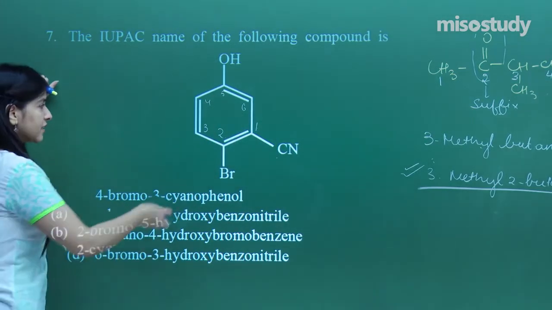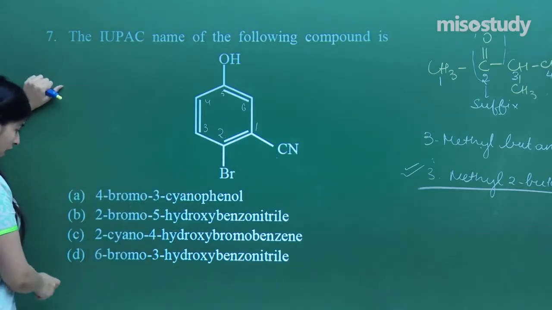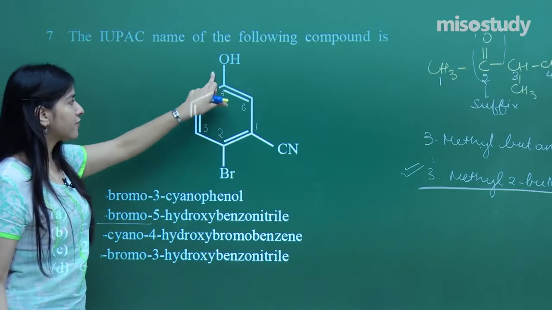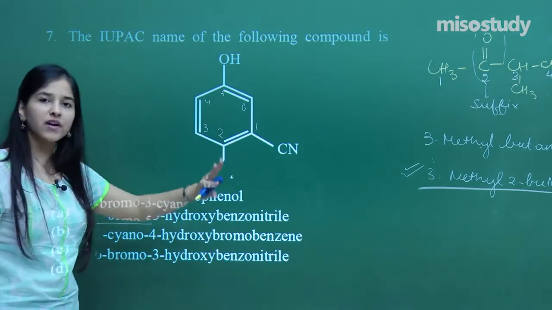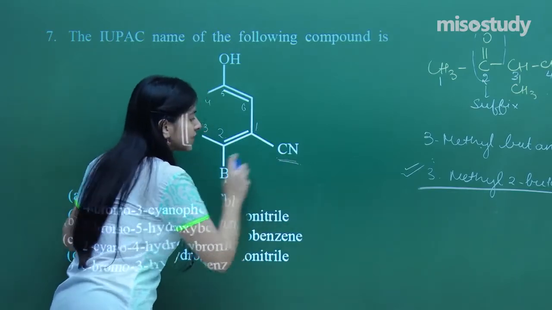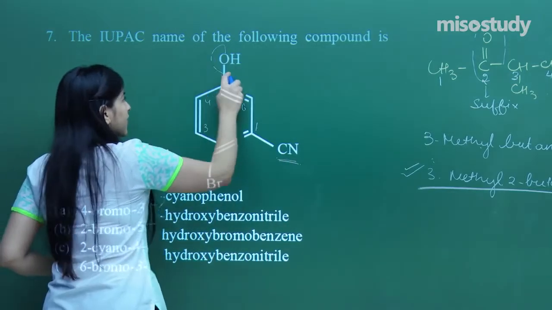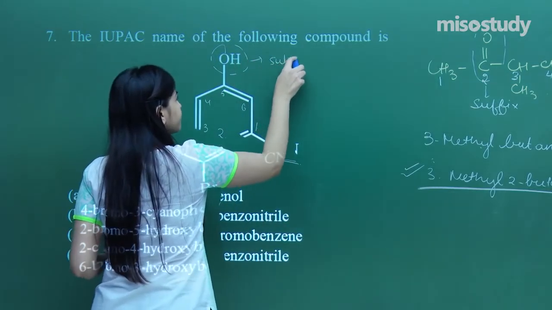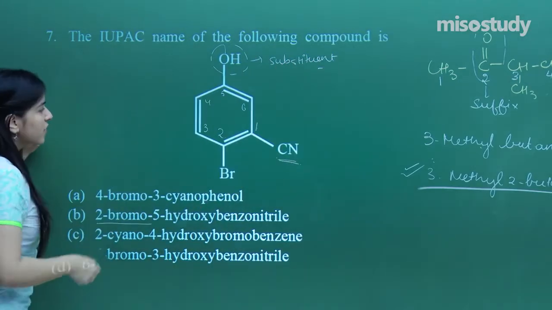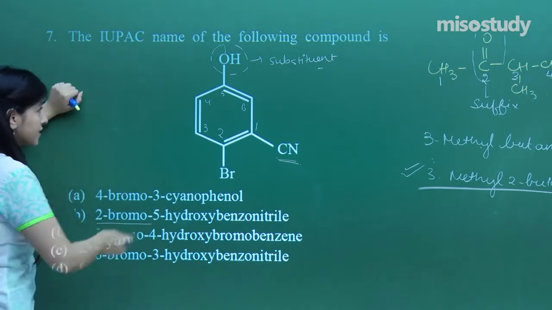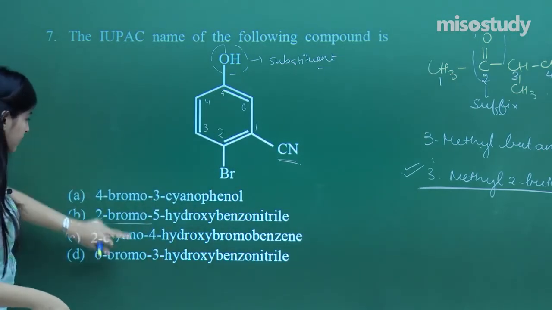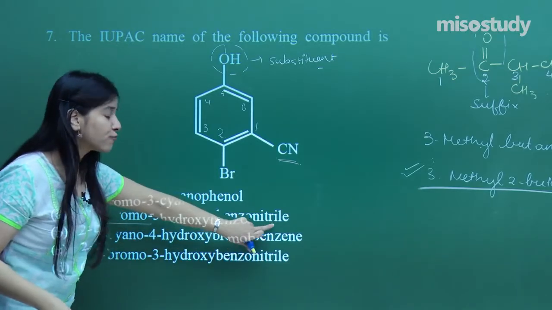So can you find anything related to 2-bromo? I've got 2-bromo here, and definitely 5-hydroxy, because here 2 kinds of functional groups are present and I am assigning number 1 to this one. That means the other will definitely be treated as a substituent. So that means 5-hydroxy, and benzo, finally nitrile.